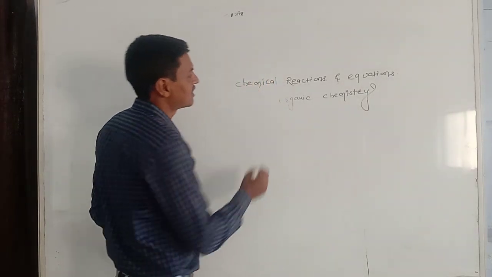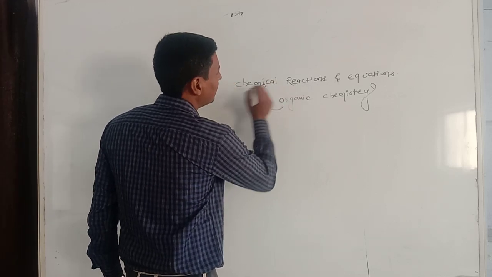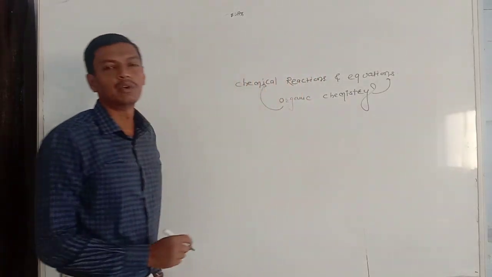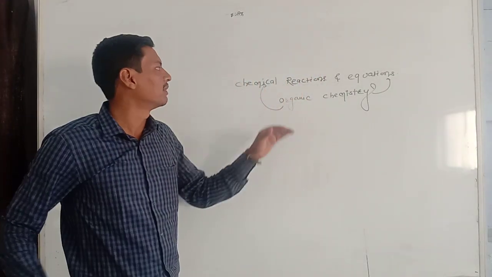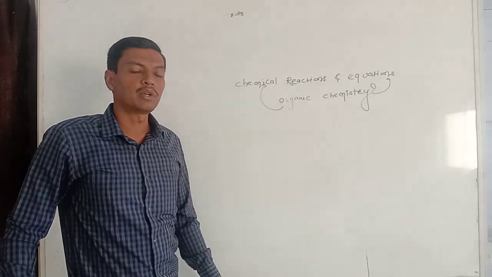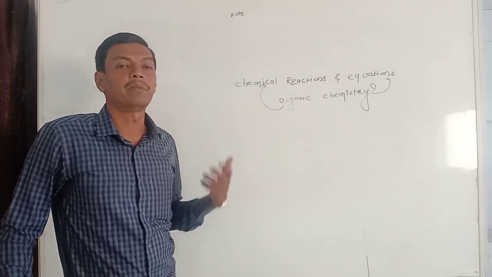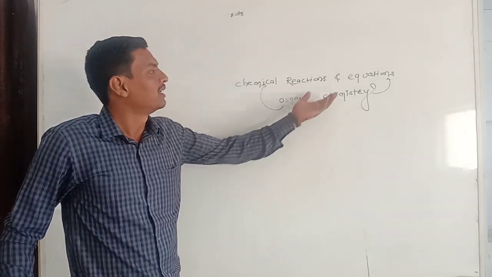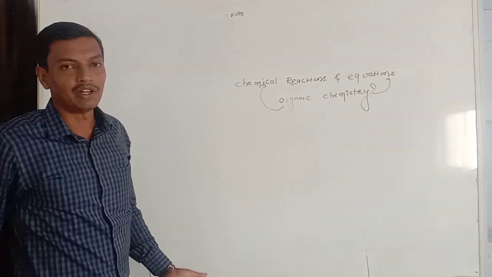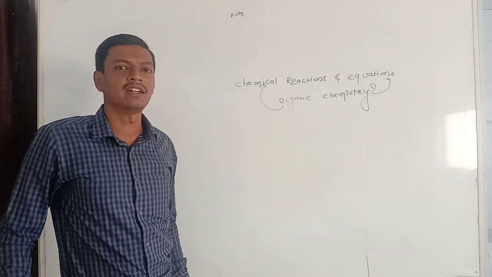In organic chemistry, we can't imagine organic chemistry without chemical reactions and equations. So, we are supposed to learn the first chapter in the form of chemical reactions and equations. In this chapter, we are going to learn how to represent a chemical reaction by using an equation. We can write the chemical equations by using molecular formulae. We can balance them. We can mention the states of reactants and products.